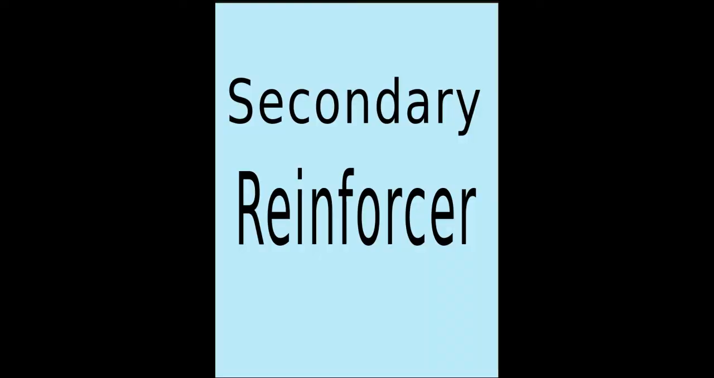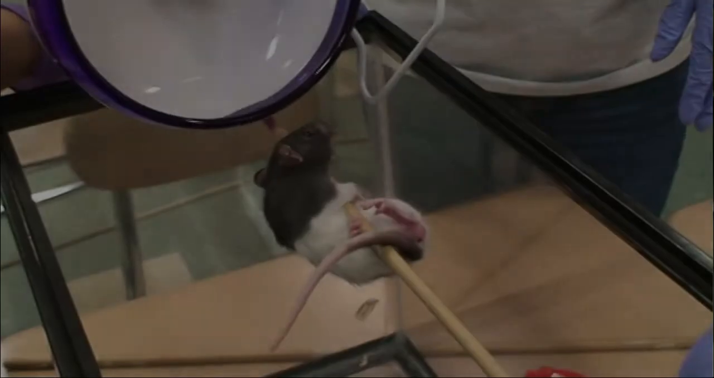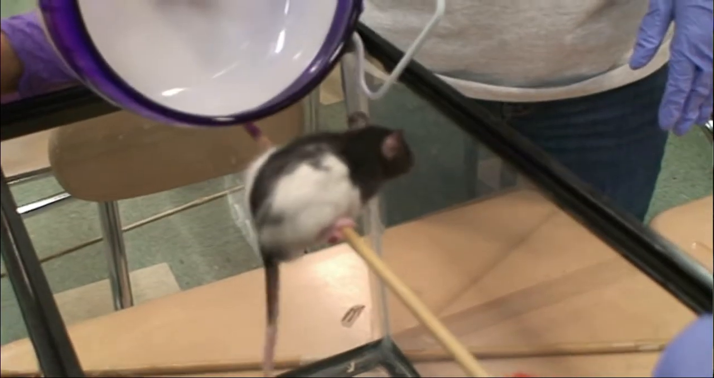A secondary reinforcer is a stimulus that an individual learns to care about. An example of this is when Georgie learns to love running on his wheel, so we use that as motivation for him.